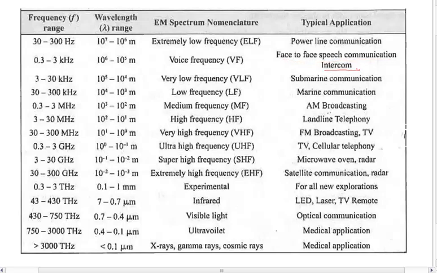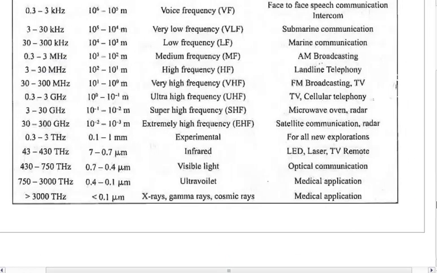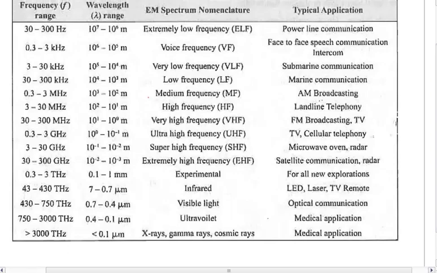Intercom is between two rooms. If you are having a small telephone line connected, then that is basically called the intercom. Okay, next, from 3 kilohertz to 30 kilohertz. Before the 30 to 300 kilohertz range, there is 3 kilohertz to 30 kilohertz.